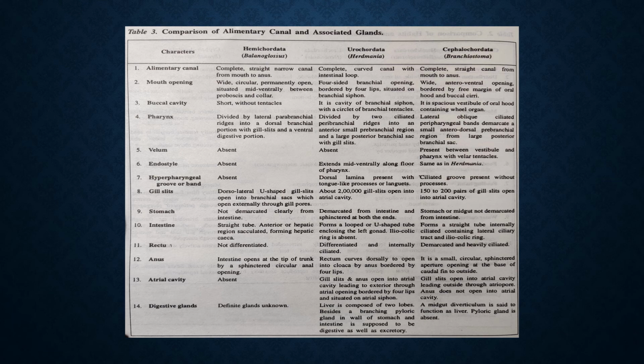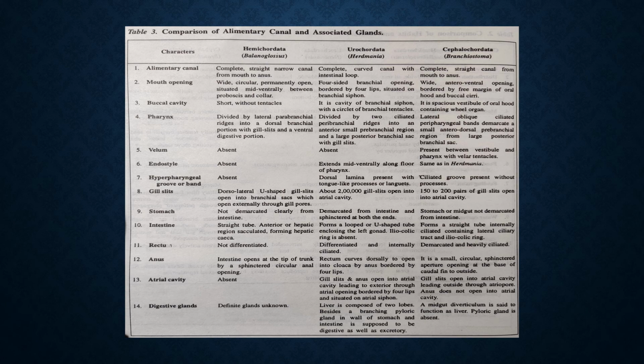12th point is anus. Intestine opens at the tip of trunk by a sphinctered circular anal opening. In Herdmania, rectum curves dorsally to open into cloaca by anus bordered by 4 lips. As you know the structure, there are 2 siphons and both are directed upwards. They are placed kind of on the dorsal side. In Amphioxus, it is a small circular sphinctered aperture opening at the base of caudal fin to outside.